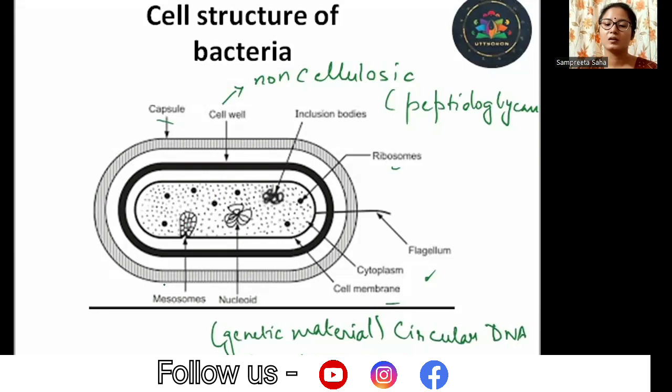Okay. And lastly, we have the mesosome. Mesosome is an invagination in the cell membrane of the bacteria, which is responsible for the respiratory functions. You can relate mesosome with mitochondria. Like in our cells, in the eukaryotic cells, mitochondria is the seat of respiration. Here, mesosome is the seat of respiration.